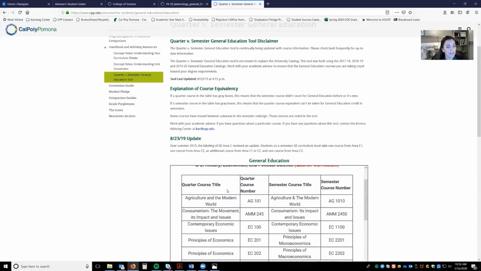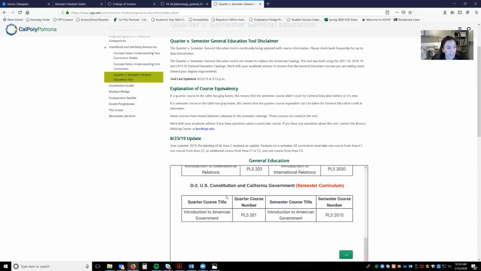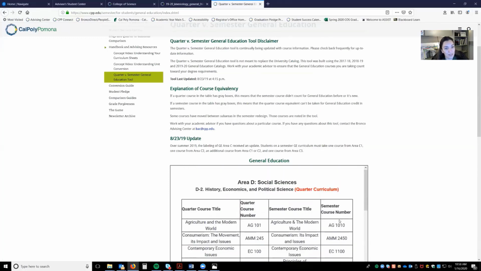Now, say you're on the semester curriculum. A D2 is just one class on the semester curriculum. So again, this is why it's very important to know your curriculum year and then know what classes to take.